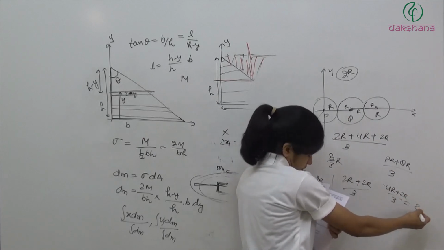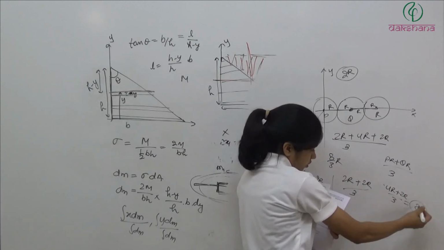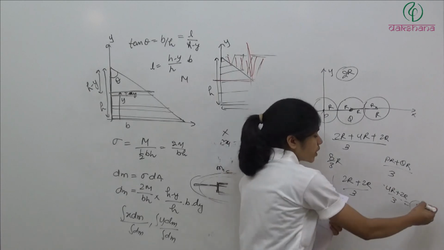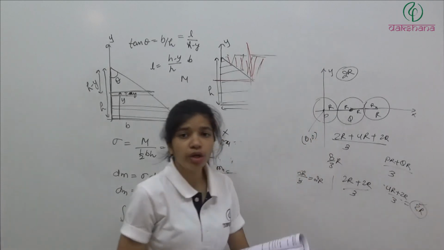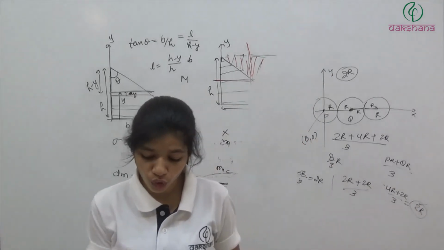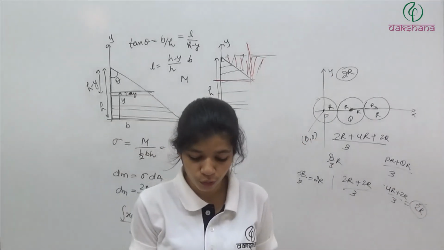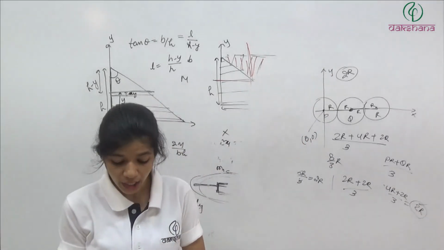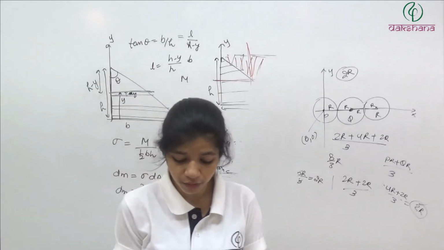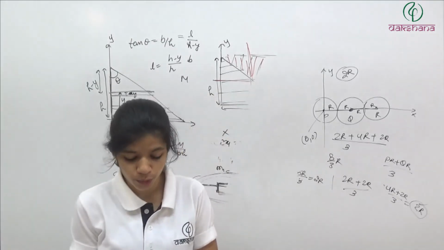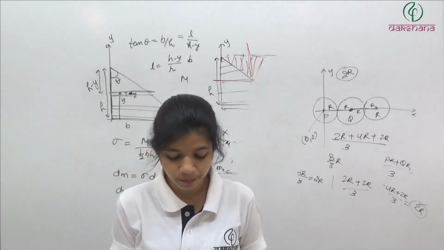So this is 2R. So here this option is also correct. Fourth option is also correct. So here we have two options, option 2 as well as option 4 are correct if we are talking about the distance. So there will be some change in the fourth option or in the second option, we'll see.